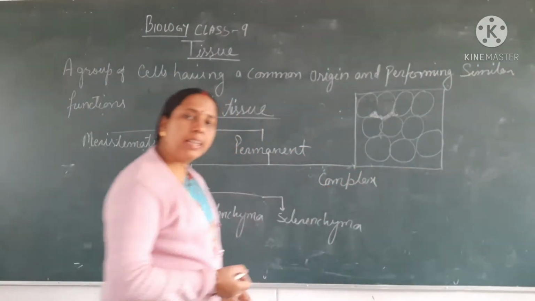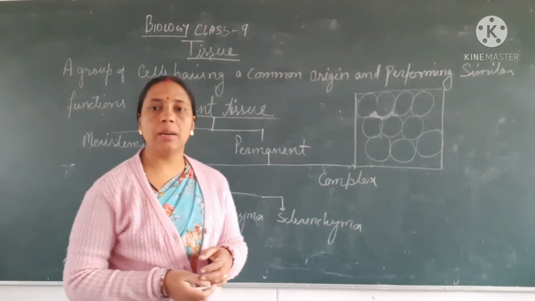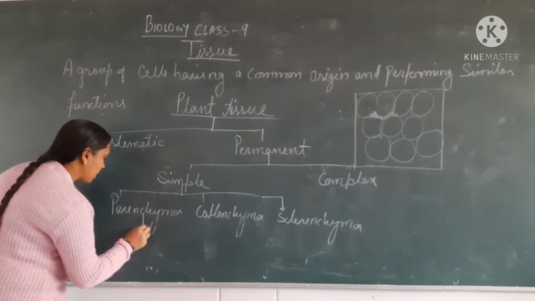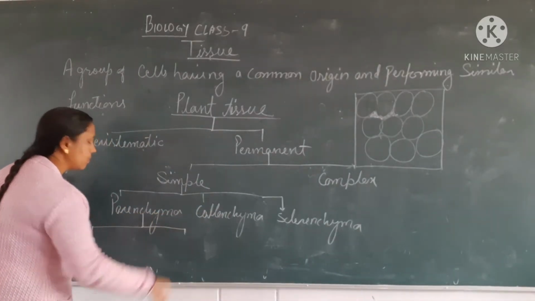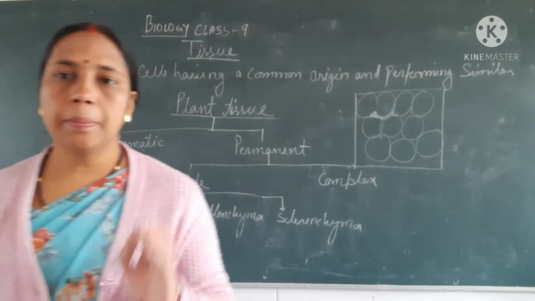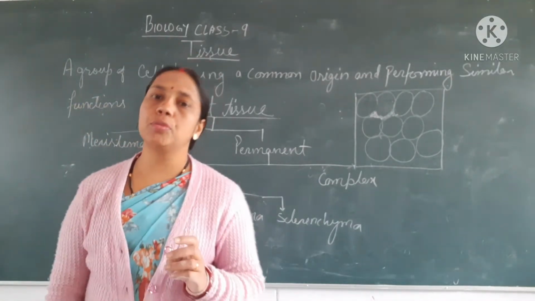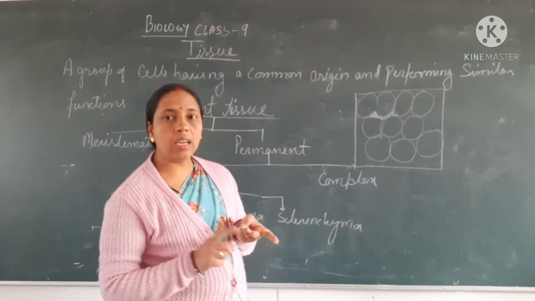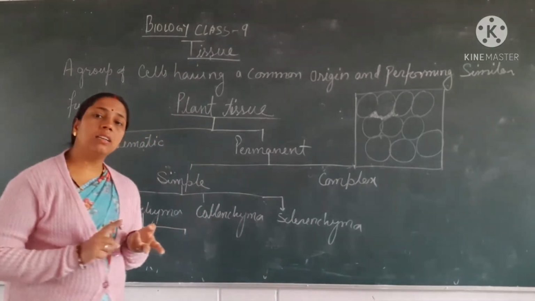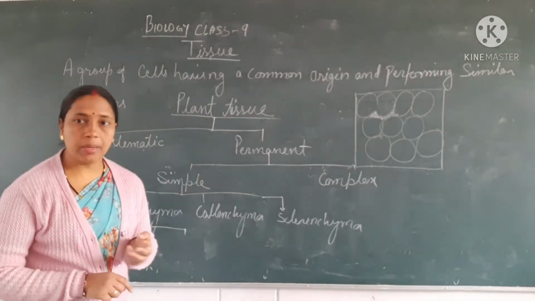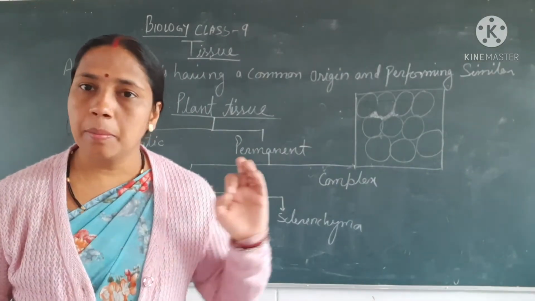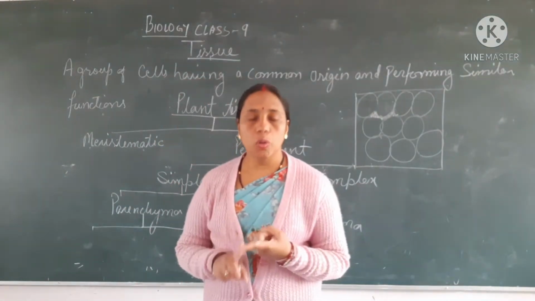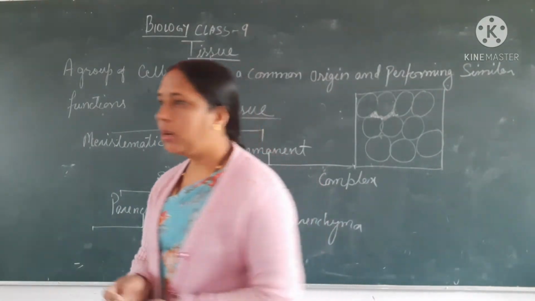Now, parenchyma cells, depending on their functions, are divided into types. Depending on the functions, these tissues are of two types: chlorenchyma and aerenchyma.